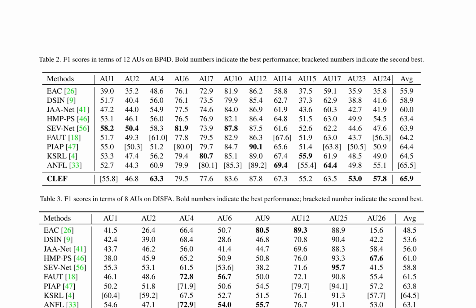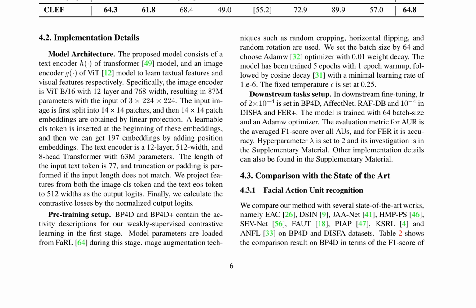The implementation details include a batch size of 64, AdamW optimizer, and cosine decay with a minimal learning rate of 1e-6. The evaluation metric for AUR is the averaged F1 score over all AUs, and for FER it is accuracy. The proposed method is compared with several state-of-the-art works on BP4D and DISFA datasets. The results show that CLEF achieves the best performance on both datasets, with an F1 score of 65.9 on BP4D and 64.8 on DISFA. The method also outperforms other state-of-the-art works on AffectNet, RAF-DB, and FER plus datasets.